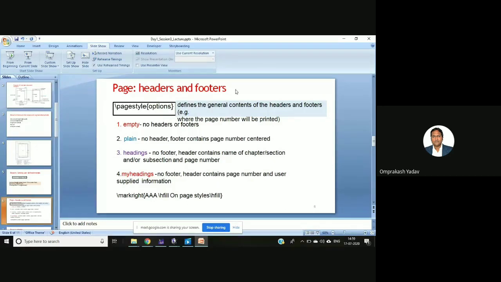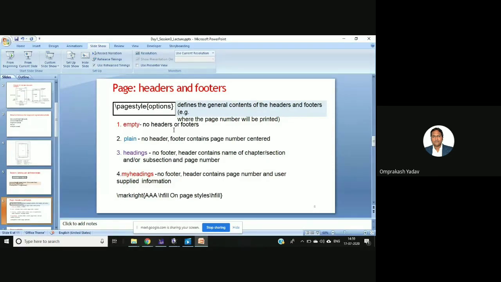Now headers and footers: how we can modify them, how we can set them. Basically here we have these 4 options. There is one option called page style, and this normally gives general contents for the headers and footers. There are 4 different types available. If we mention the page style as empty, then there will be no headers or footers.